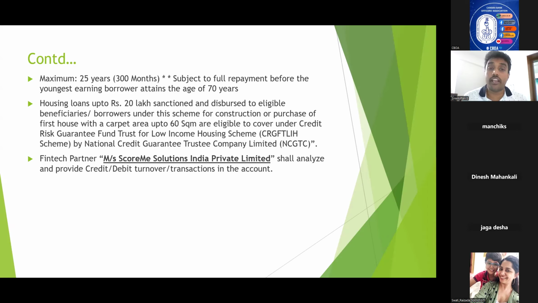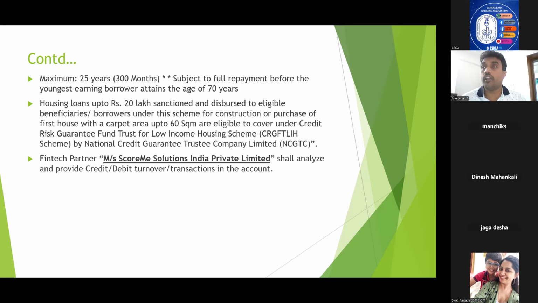Housing loans up to 20 lakhs can be sanctioned and disbursed to eligible borrowers under this scheme for construction or purchase of first house with carpet area up to 60 square meter, and are eligible to be covered under CRGFT-LIH, that is Credit Risk Guarantee Fund Trust for Low Income Housing Scheme by NCGTC, National Credit Guarantee Trustee Company.